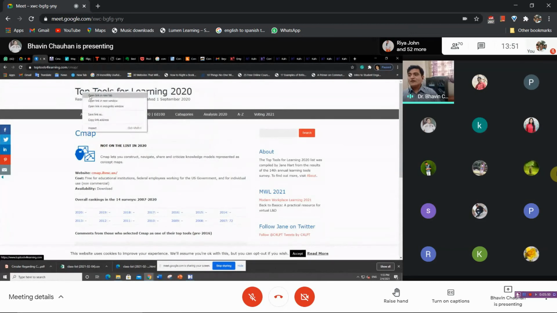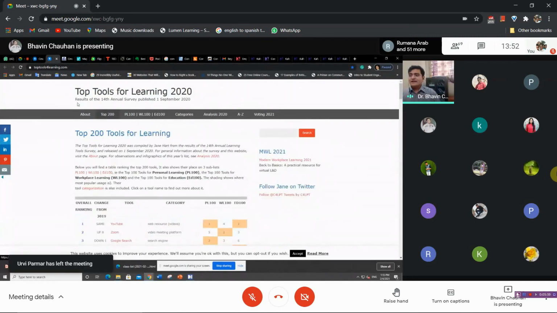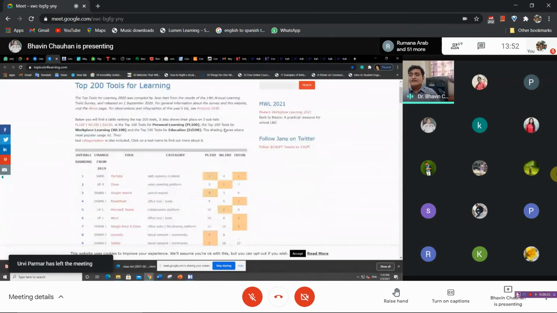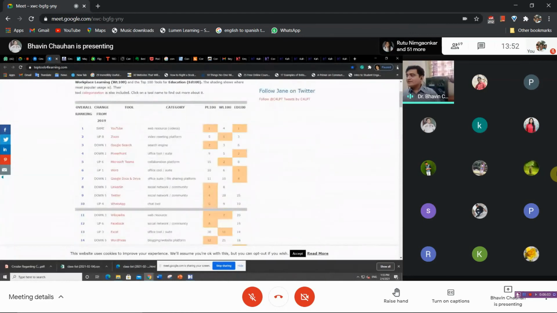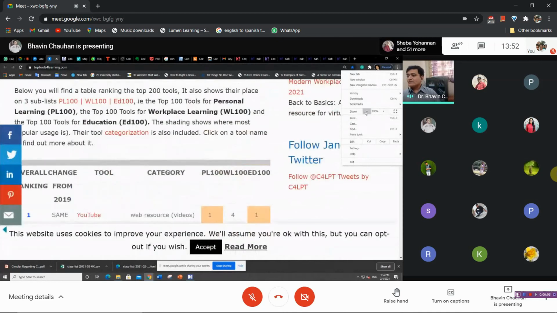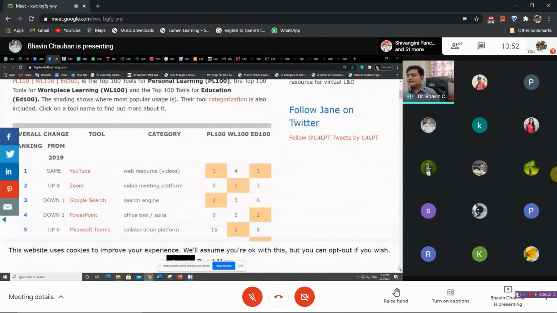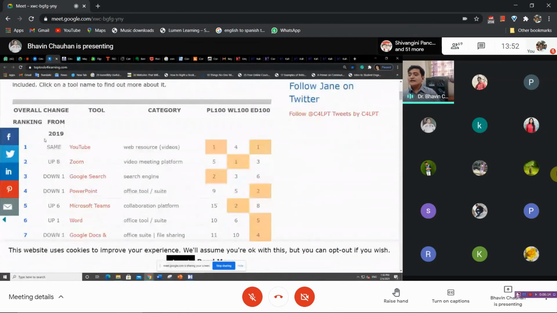Let me open it in a new bar so you will come to know this is not about CMAP. It is about all the learning apps in the world. See from here, right? Top tools for learning. Now these are the tools. Let me make it big so you can see. Yeah, now you can see. I think this is too big. Okay. Now you can see from here, right? These are the tools. These are rankings also.